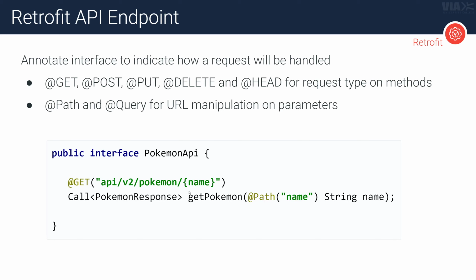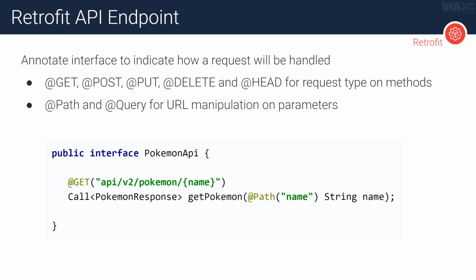And you can see the way that Retrofit understands this is that you tell it this is a GET request with this annotation right here. And then you specify the endpoint here, the resource path here, and then any attributes here or any queries you can also append to it if you wanted to. Notice here that these curly brackets are here and then it says name. That's because we have this annotation down here called path. So you can basically extend the path, you can extend the endpoint with any of these arguments down here in the method here.